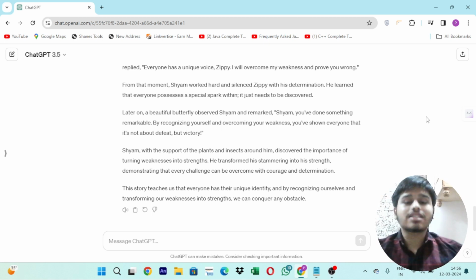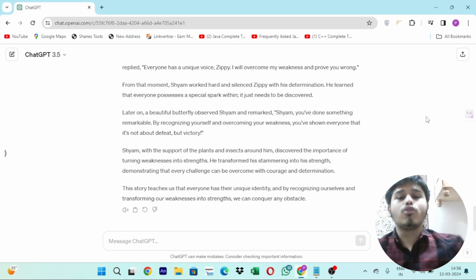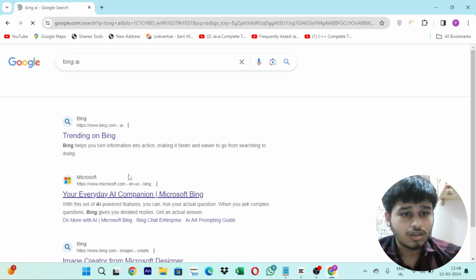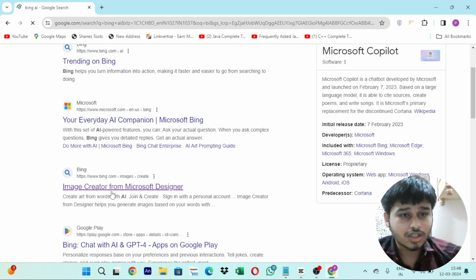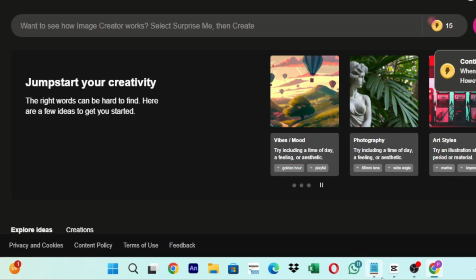Here, let's ask Bing AI to draw me a picture of a shy cheetah and a brave dog in the style of a children's storybook. Okay, I will go to this Image Creator from Microsoft Designer. Okay, and now I'll go to Notepad.